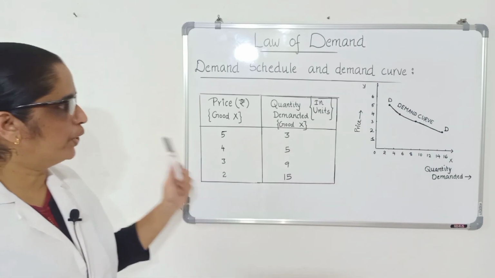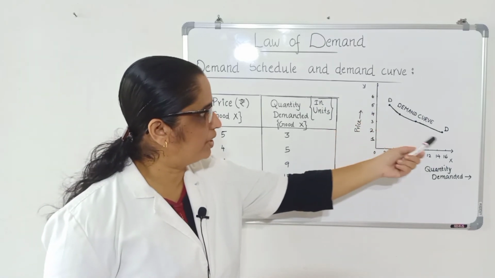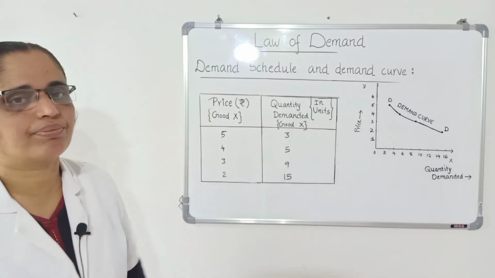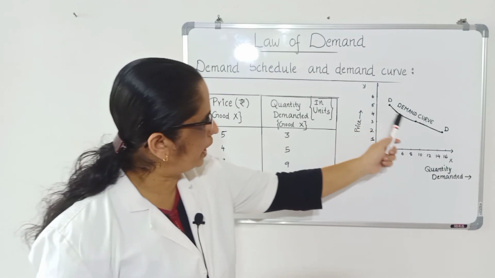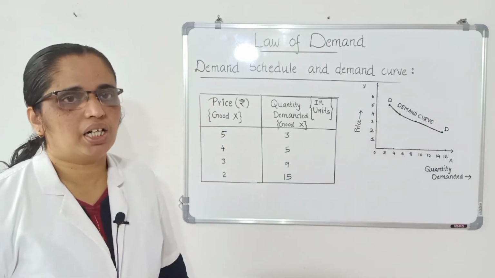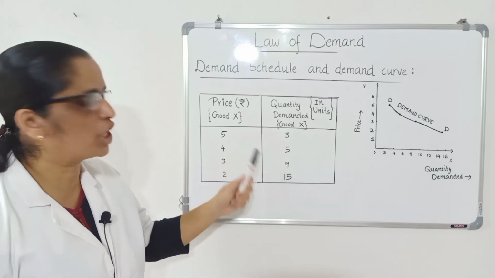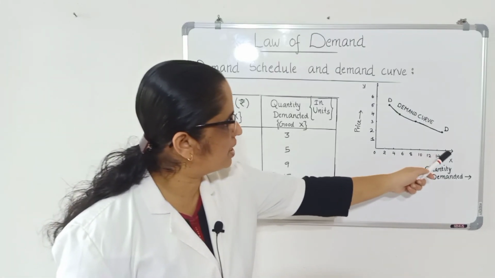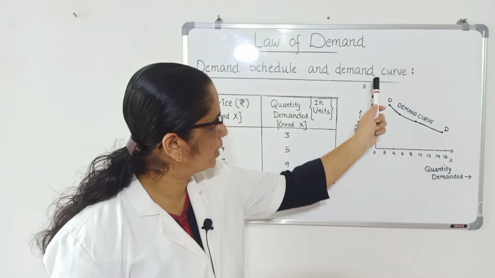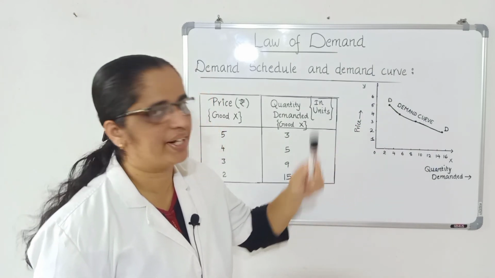Okay, you know very well how to derive a curve from a schedule. Now let us draw the demand curve. Demand curve, as you know, is a graphical representation of a demand schedule. On the OX-axis we are measuring quantity demanded. On the OY-axis we are measuring price.